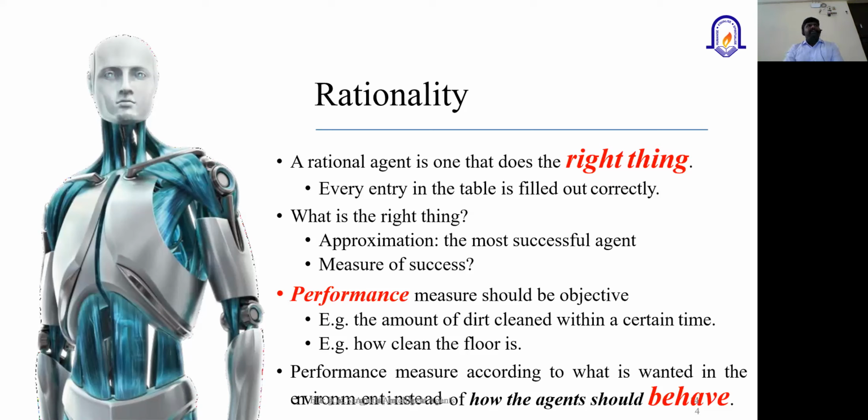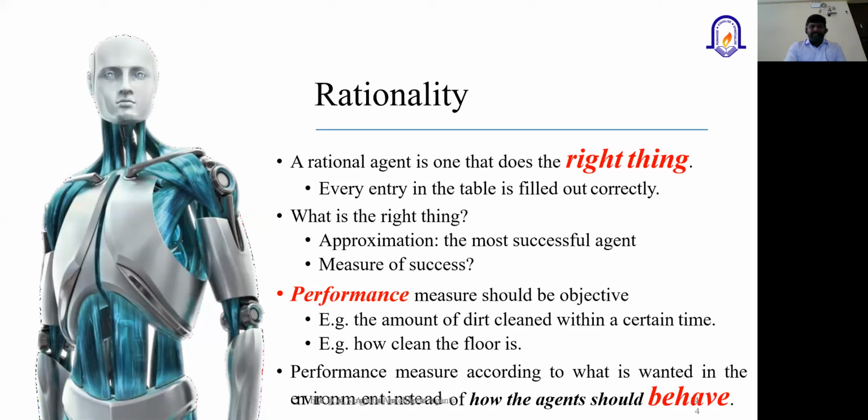Best route means where there will be no traffic or congestion, or where there will be a smooth road, or where I can reach the destination quickly as well as safely. All these factors or parameters will be considered. Based on the parameters, the agent or the model will try to take the right decision. That is called a rational agent.